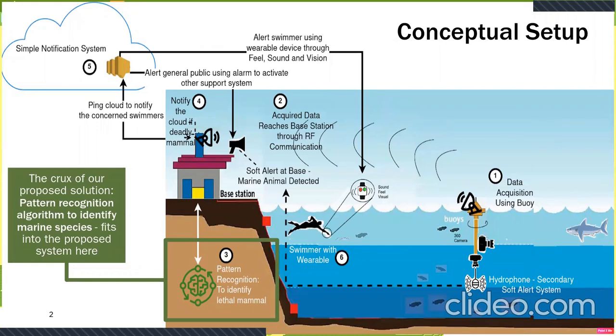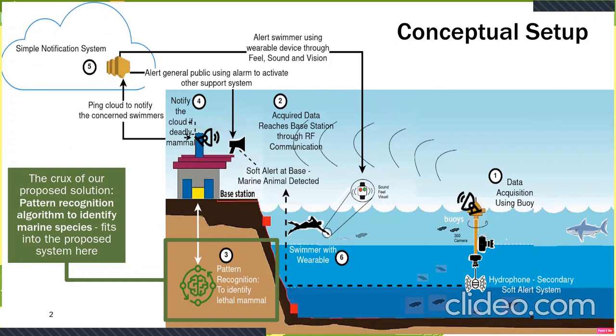The camera records live video feed and transmits that through RF communication over to the base station. The base station houses the pattern recognition algorithm. I would like to highlight here that this pattern recognition algorithm that is labeled 3 is the core of the proposed solution of this team, and that is exactly what is expected from the problem statement as well. So essentially, the base station uses the pattern recognition algorithm to identify if a lethal species has been detected somewhere near the buoy, within the field of vision of the buoy.